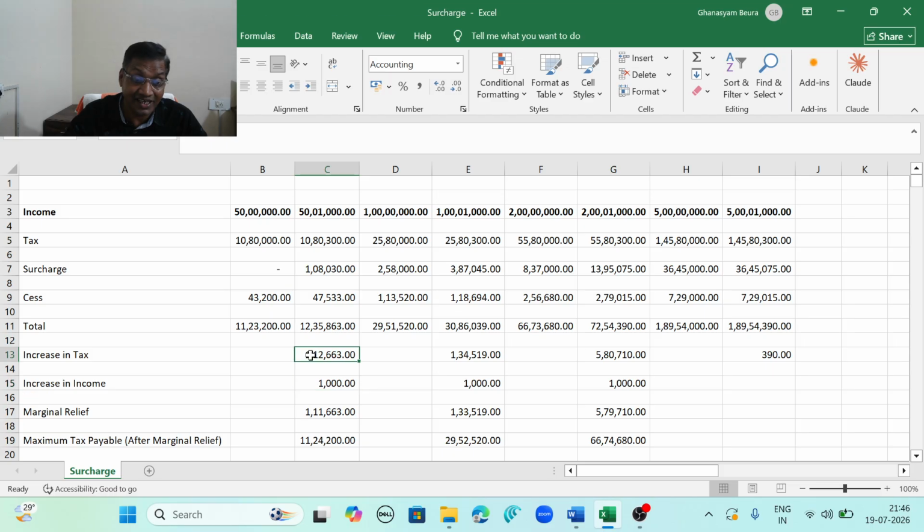However, increase in tax is 1,12,663. See the unfairness. So here marginal relief comes into play. The magic of marginal relief. Marginal relief is 1,11,663. How is it calculated? The one sentence: the additional tax payable because of surcharge should never exceed the additional income over the surcharge threshold limit.